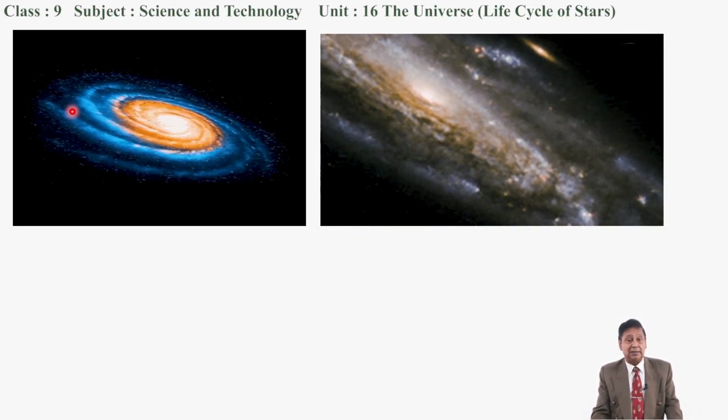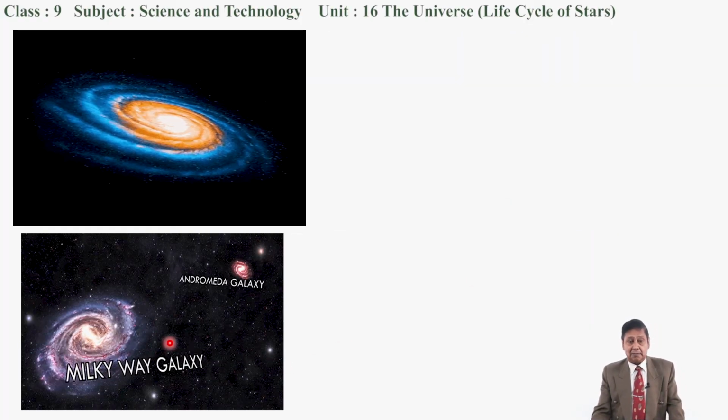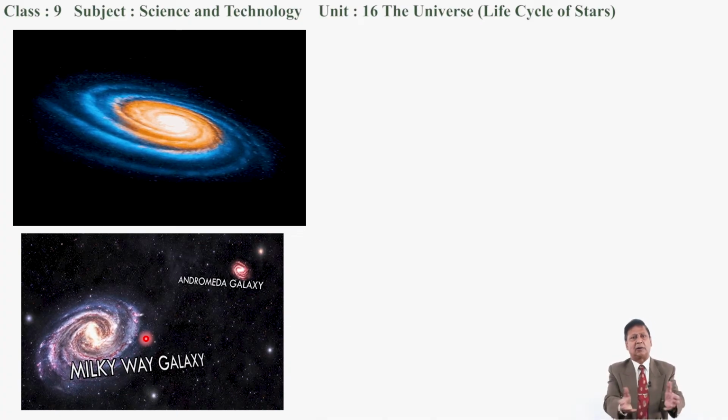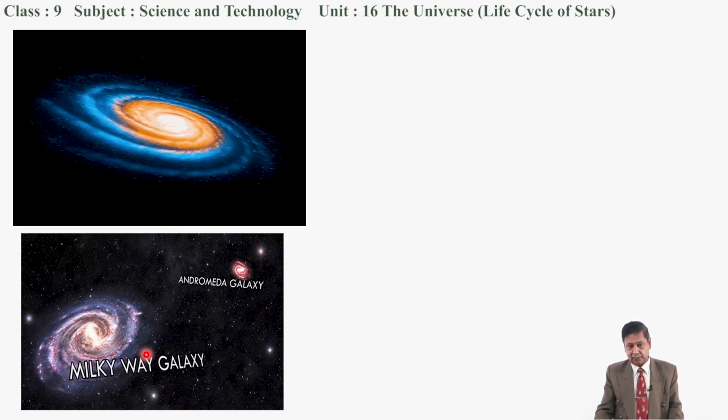This is spiral in shape, this is elliptical in shape, and this is the Milky Way galaxy. Milky Way galaxy means our galaxy. What it means is that we are in the Milky Way galaxy. The Sun is present in the Milky Way galaxy, and our solar system lies in the Milky Way galaxy. That's why we can say that this is our galaxy.